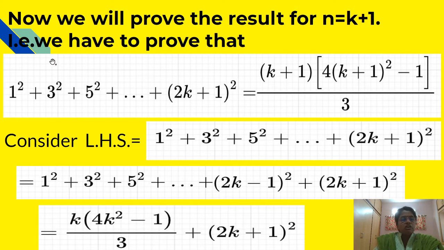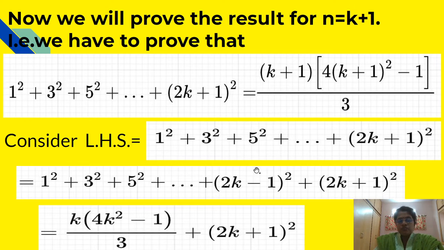That is, we have to prove that 1 square plus 3 square plus 5 square plus dot dot plus 2k plus 1 bracket square is equal to k plus 1 into 4 into k plus 1 bracket square minus 1 divided by 3.